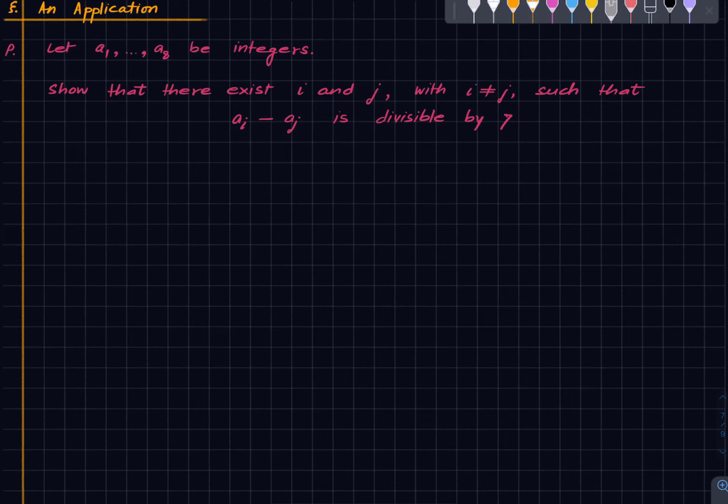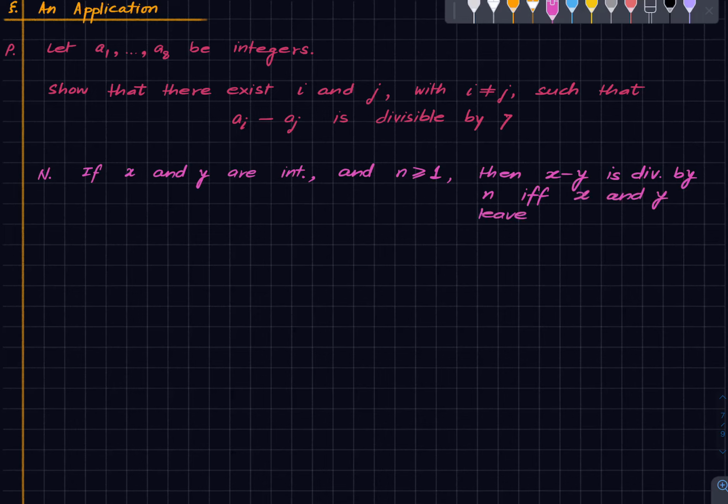Okay, so we will show this, and before we show this, we make a small note that if x and y are two integers and n is some other integer, let's say it's positive, then x minus y is divisible by n if and only if x and y leave the same remainder when divided by n. So it's a very small note.